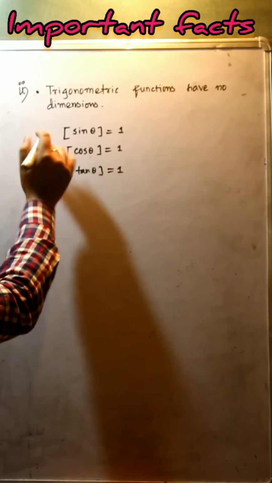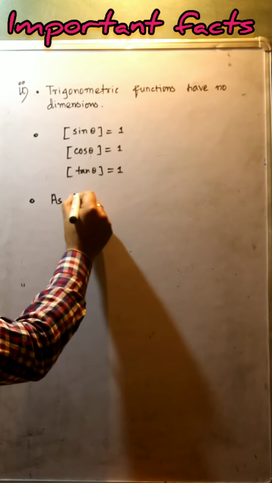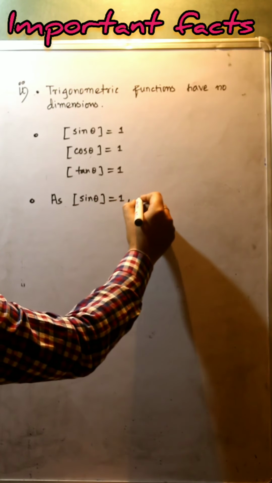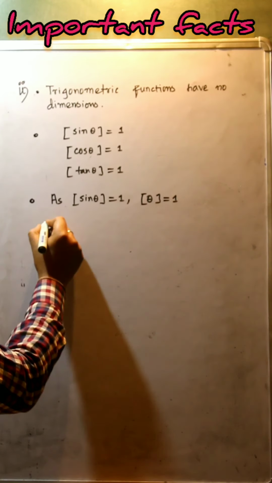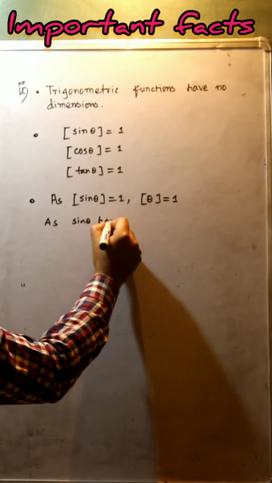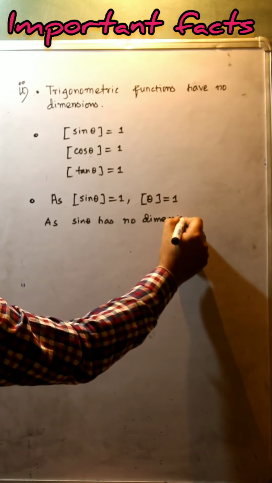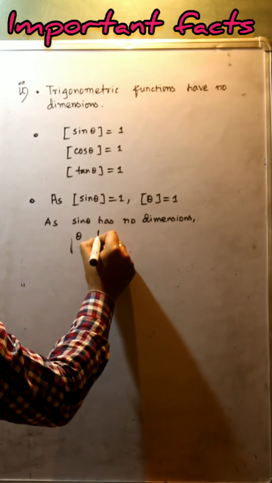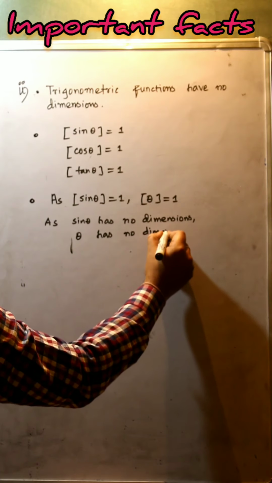And also, as sine theta has no dimension, we can say that the dimension of theta is also 1. As sine theta has no dimensions, theta, the angle, has no dimensions.